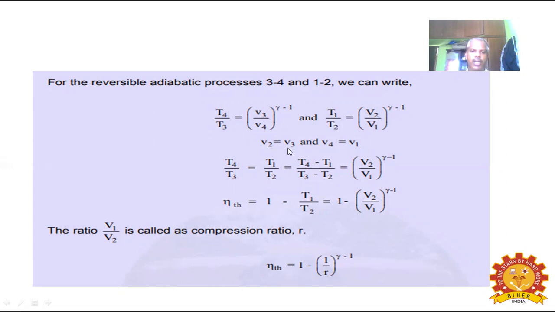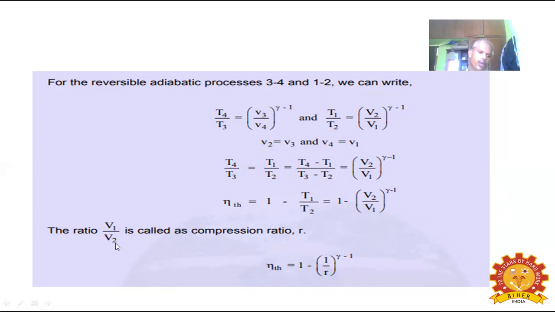Here, from the PV diagram, we know V2 equals V3 and V4 equals V1. Substituting here, T4 by T3 is equal to T1 by T2, which is equal to T4 minus T1 over T3 minus T2, which is equal to V2 by V1 power gamma minus 1. So eta theoretical is equal to 1 minus T1 by T2, which is equal to 1 minus V2 by V1 power gamma minus 1. So it is expressed in terms of volume: 1 minus V1 by V2 power gamma minus 1.